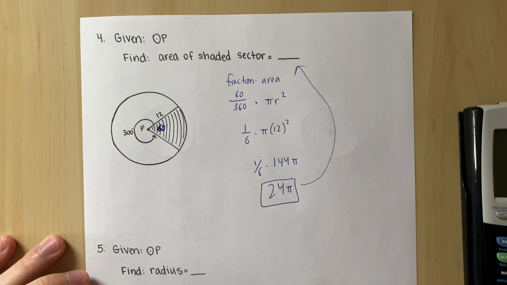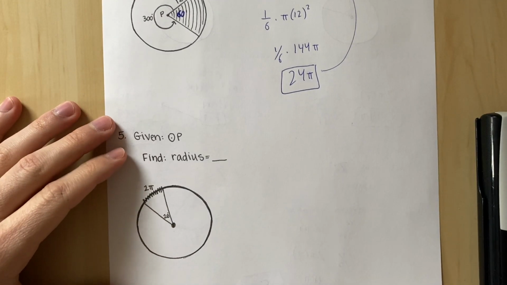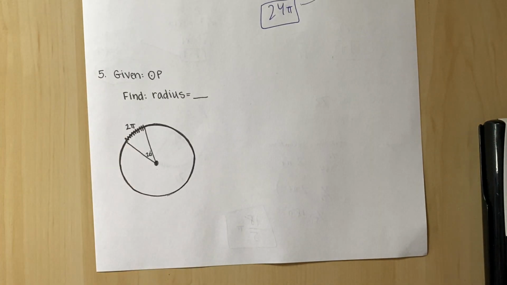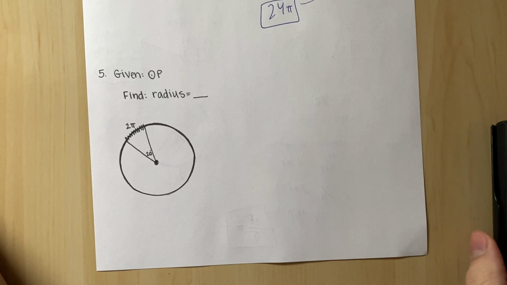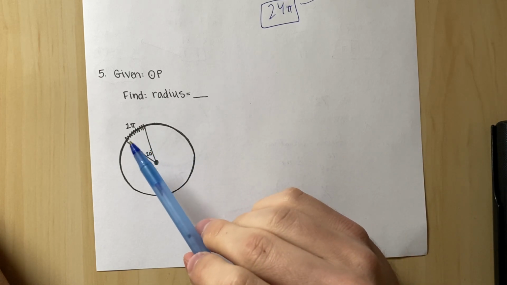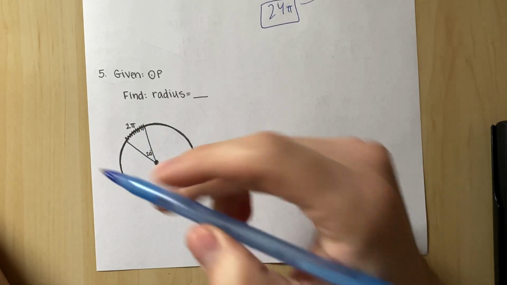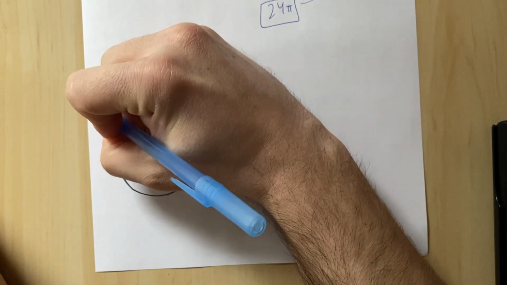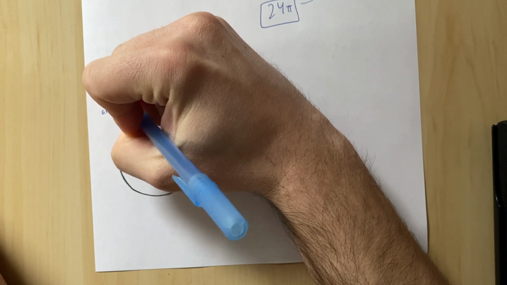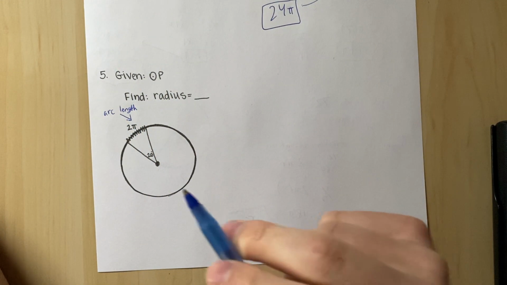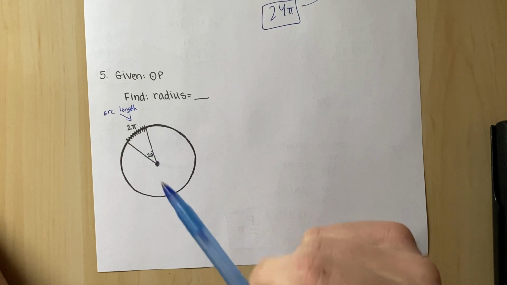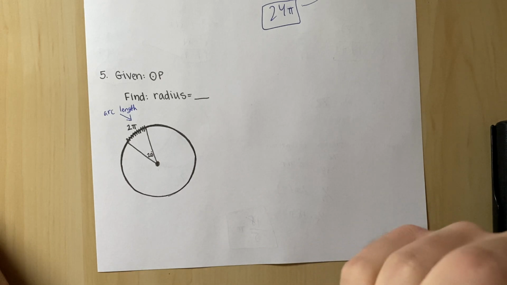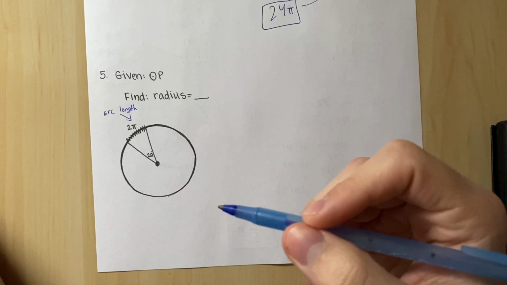Beautiful. Okay. Last but not least, let's get to the fun part. This is almost like working backwards. Look what they're doing. They're giving me the length. This is the arc length. So you got to know your formulas here because now they're telling me this is 2 pi. Now find the radius of the circle. Well, we have to figure out how we could do that.